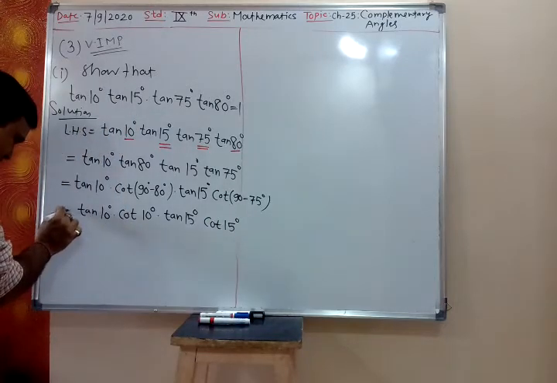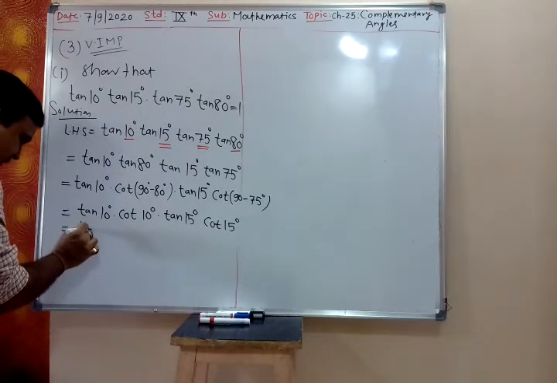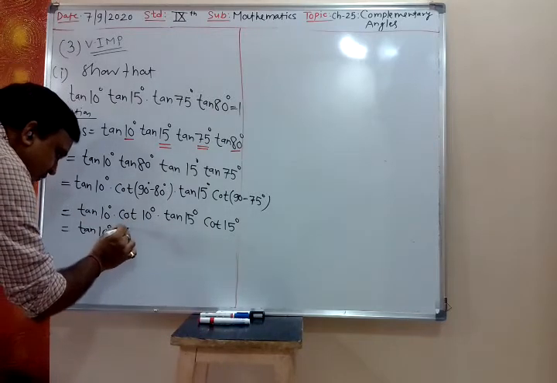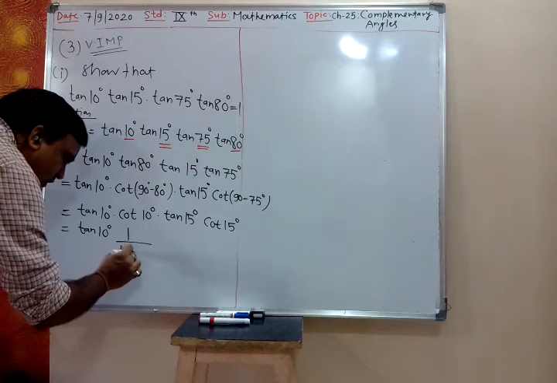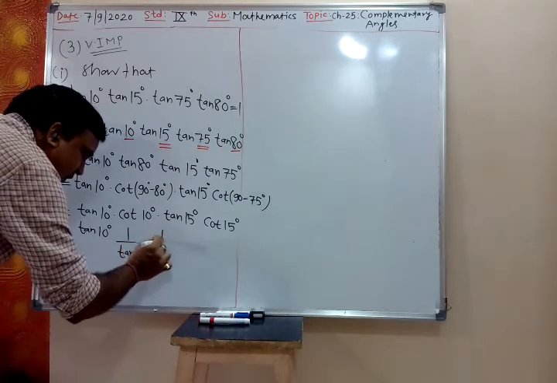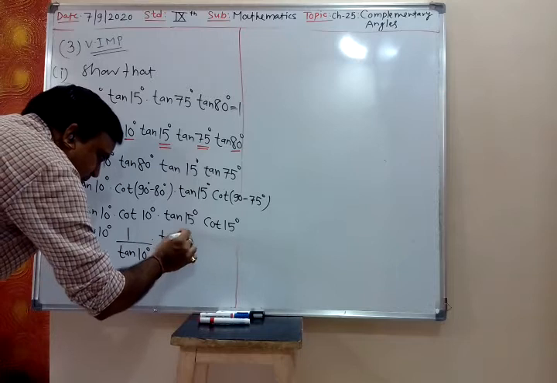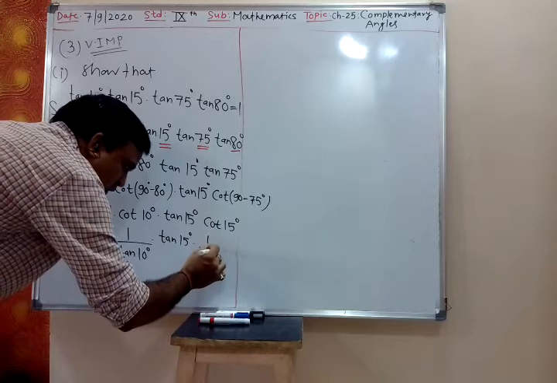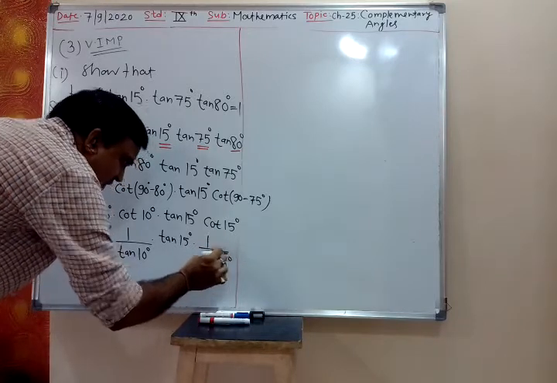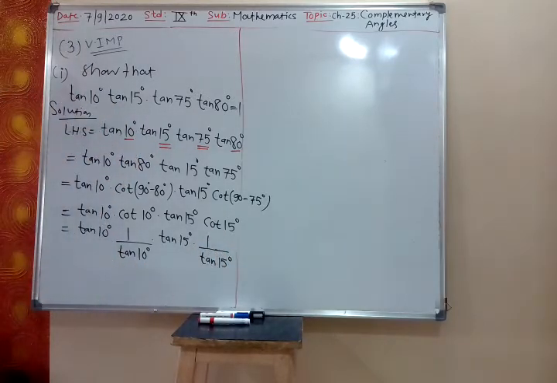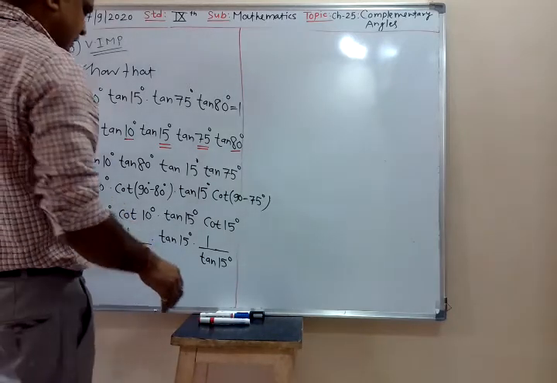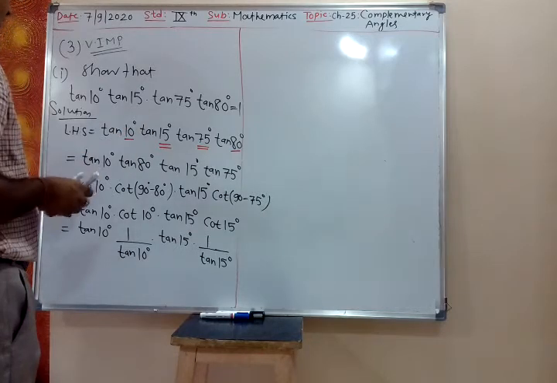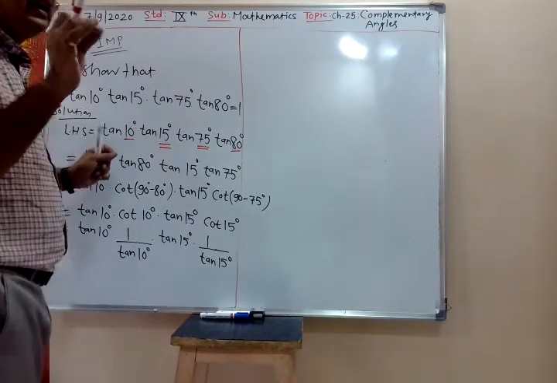Now cot is the reciprocal of tan. So cot 10 degree is 1 upon tan 10 degree. Then tan 15 degree into cot 15 degree, which is 1 upon tan 15 degree.